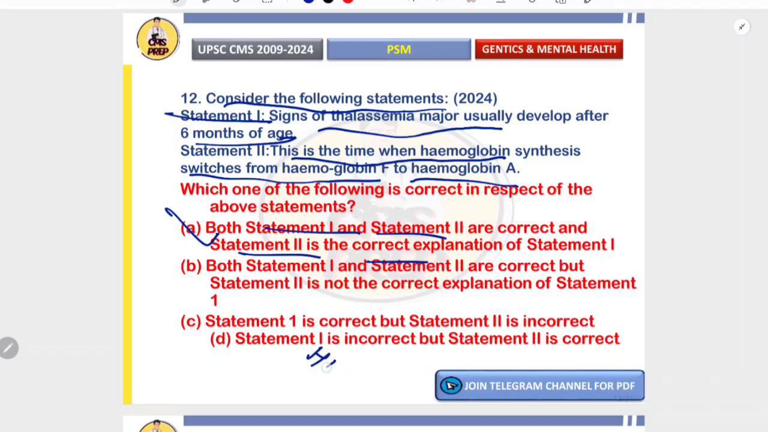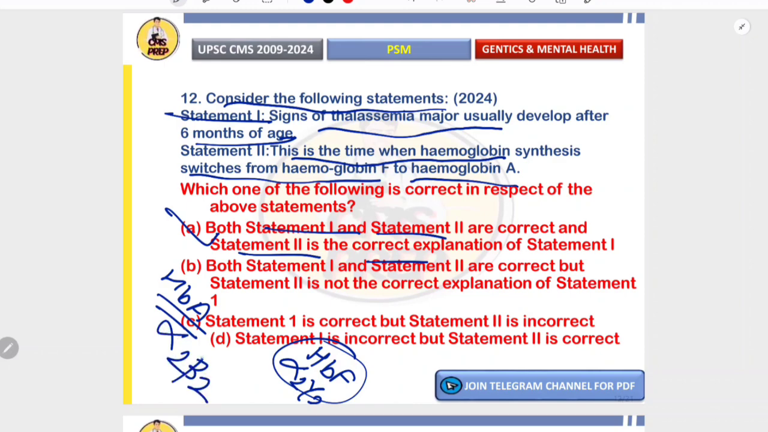Why? HbF, that is fetal hemoglobin, it is alpha 2 gamma 2. It is present in the fetus, and after 6 months this converts into HbA, which requires alpha 2 beta 2. So HbA needs beta globin, which is deficient in thalassemia major. Hence anemia is seen after 6 months. The reasoning is, statement 2 is the correct explanation of statement 1.